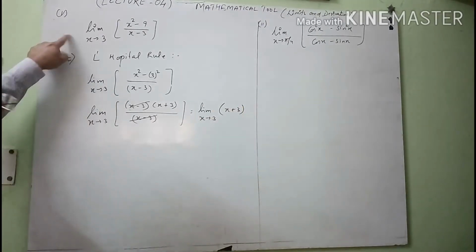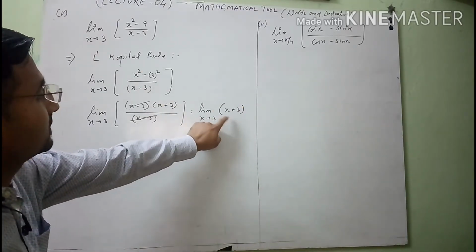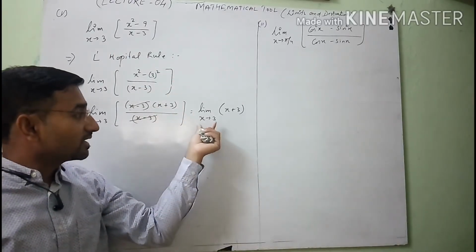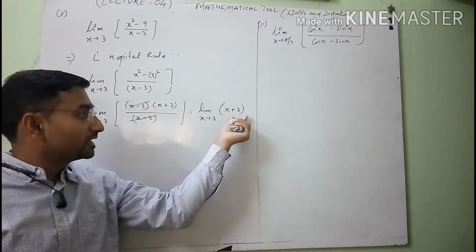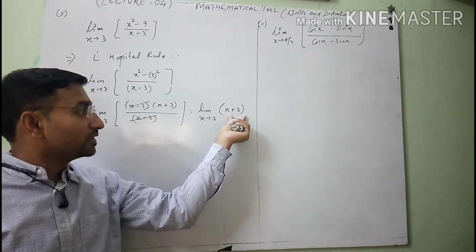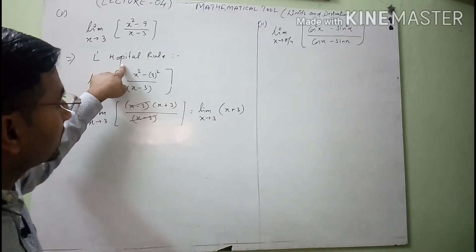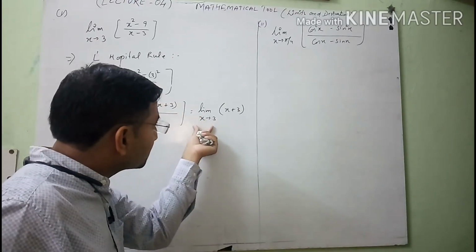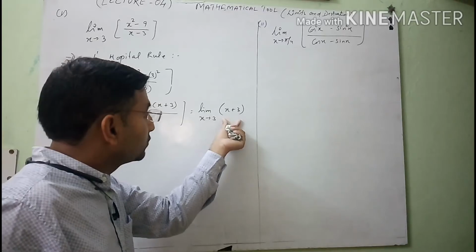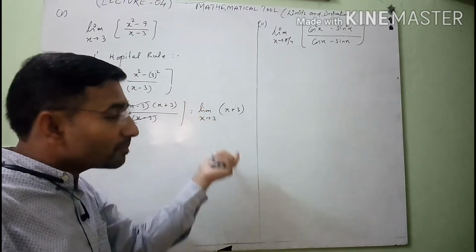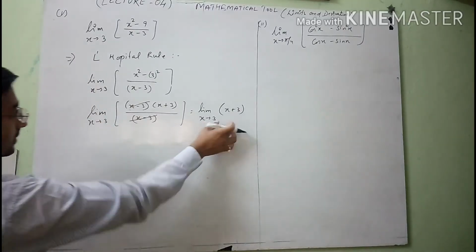Now see, this is the simplified form of this function. Now you can check the value of x plus 3, which you get after simplification of this function, on substituting this particular point value, whether you get 0 upon 0, infinity upon infinity, or a particular value. So we will check here.